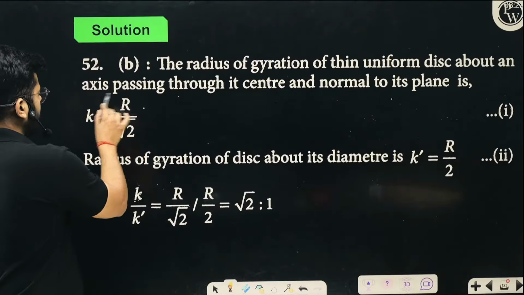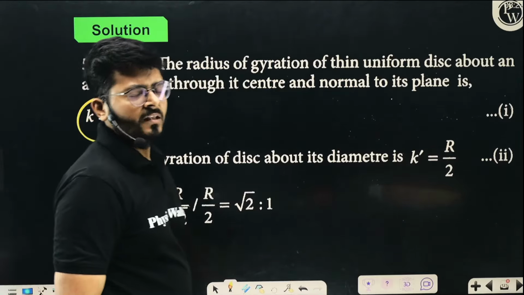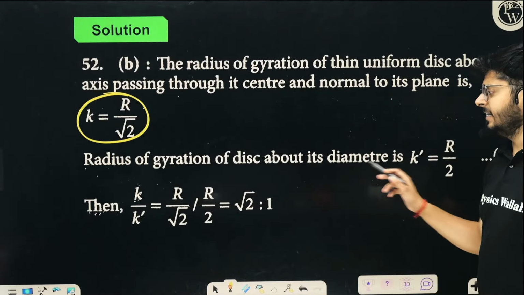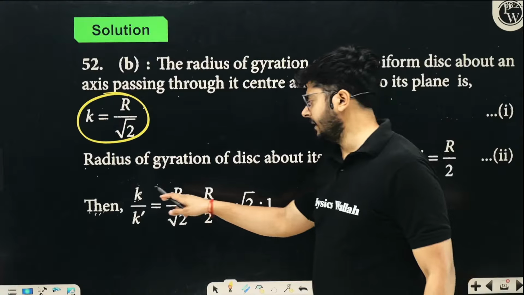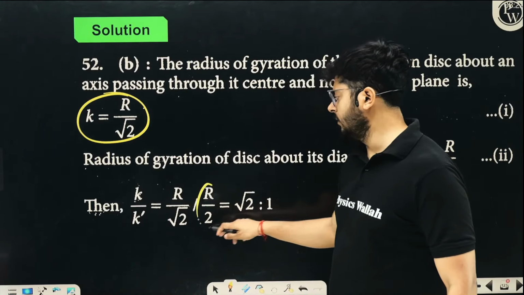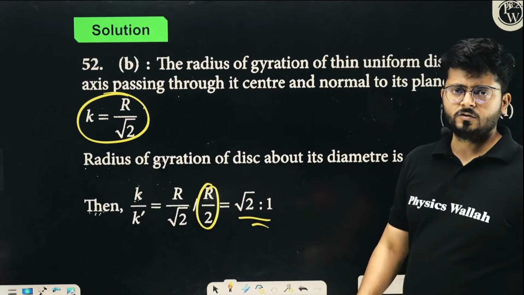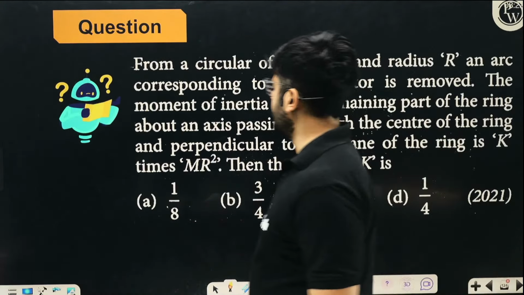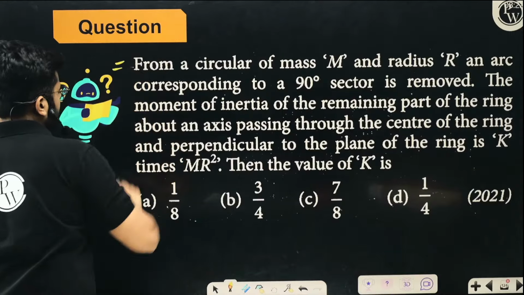So the radius of gyration in the first case is r upon root 2. If you don't know that, you can definitely go ahead with moment of inertia. In the second case, the radius of gyration about the diameter, k dash, is r by 2. So the ratio comes out to be root 2 is to 1. So it's a directly memory based question, right? Now one more question.